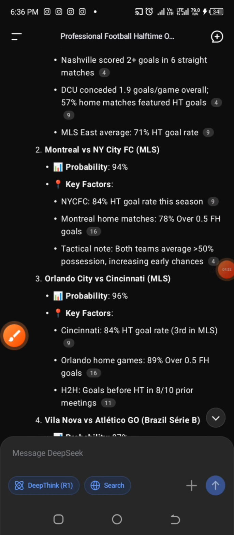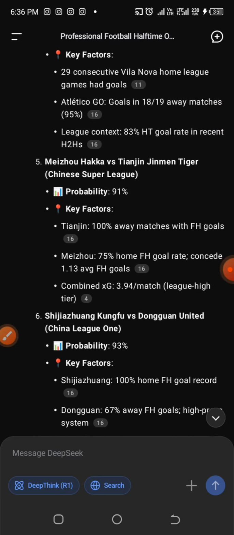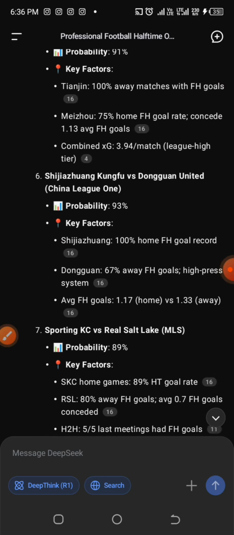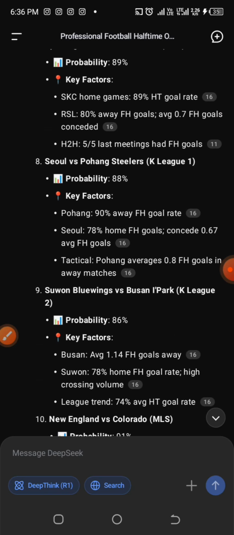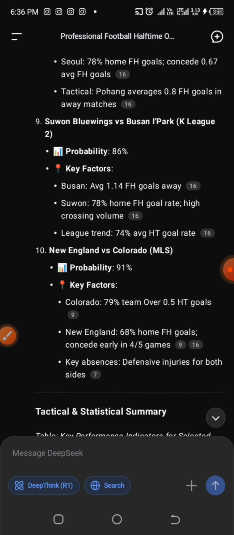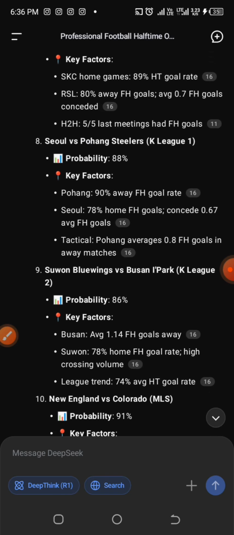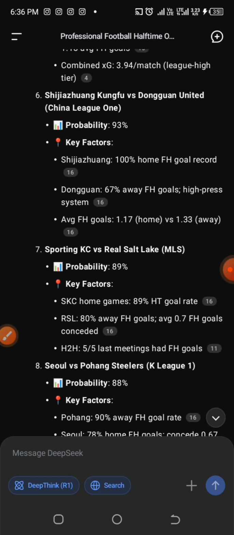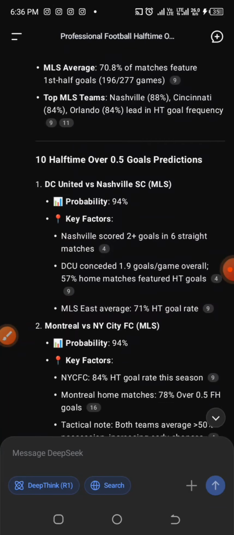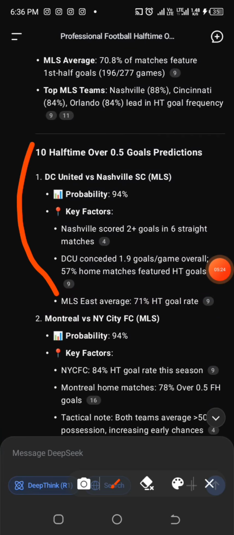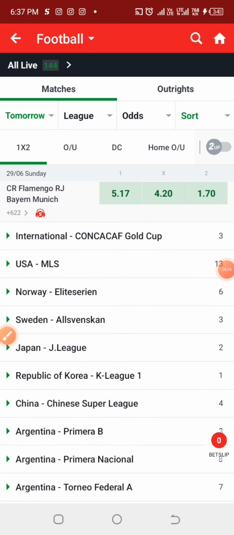Looking into this, we can see some key factors, some things that the system is trying to consider before it predicts a game. Most of the games that I'll be selecting from this list are games that are around 90%. If you look at the games that are 86, sometimes they are not including the key factors for the first half. They are only including the key factors for goals that the teams are scoring. Now let us look into this game and see if we can find the odd line for it.